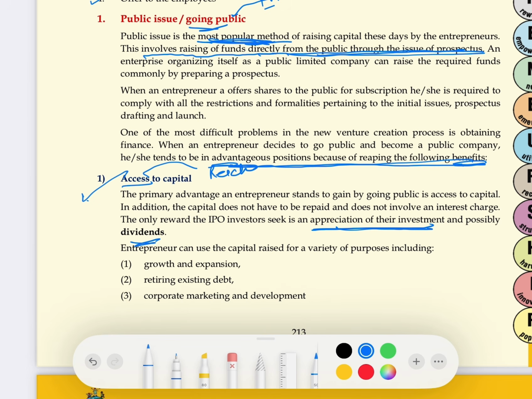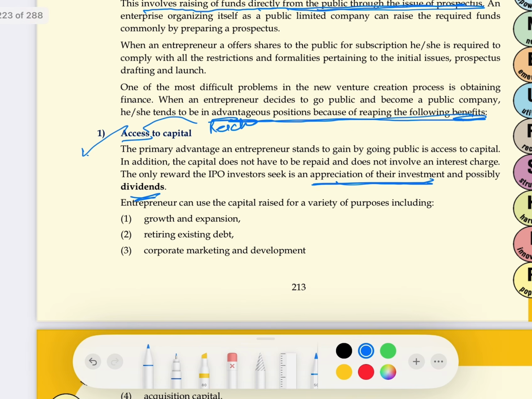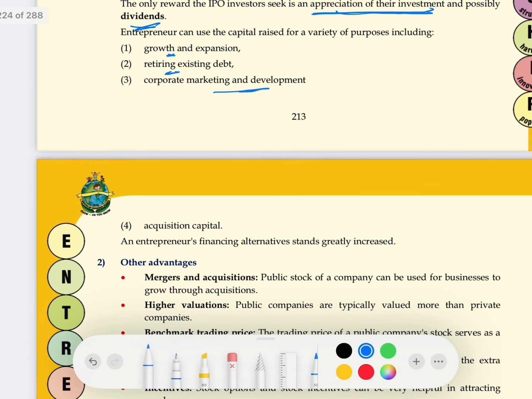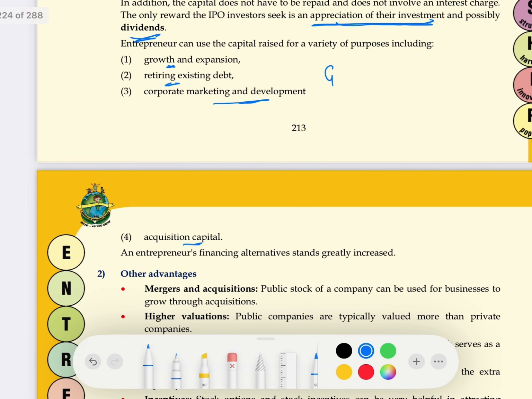And companies also share part of their profit with the public. So that is their dividend. Now this money raised through public issue can be used for following purposes. It can be for growth and expansion, for retiring means for repaying the existing debts, or for the development of the business, or for acquiring, or as an acquisition capital. So here you can make a term. My students have made this term GRAD. G for growth and expansion, R for retiring the debt, then A for acquisition capital, and D for development.